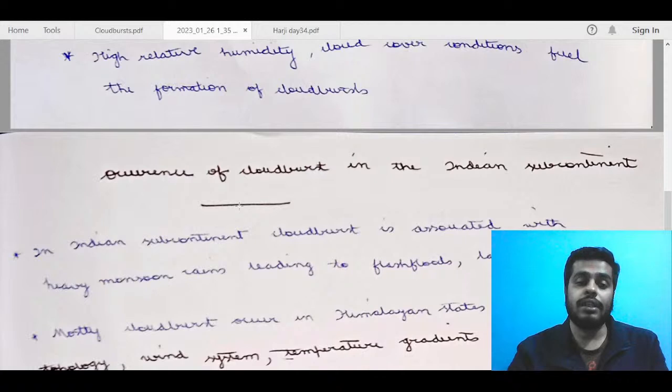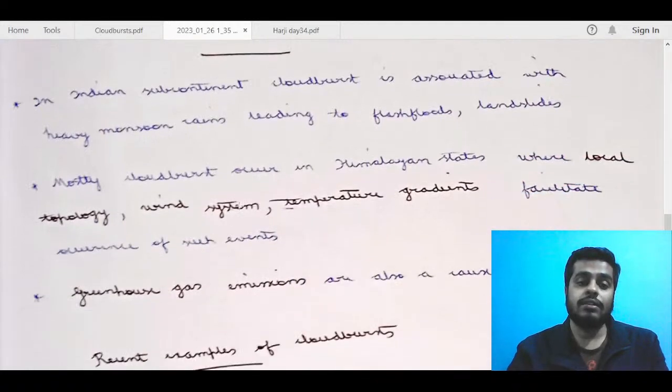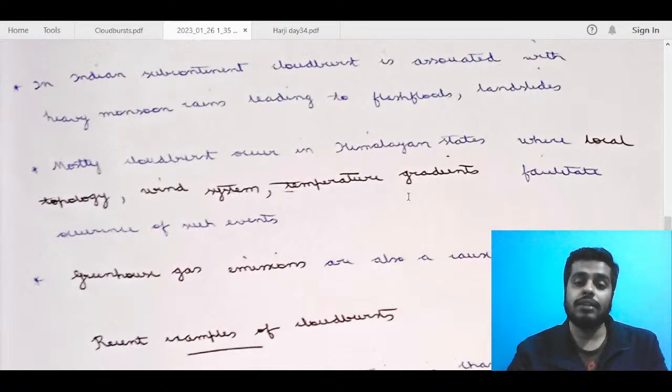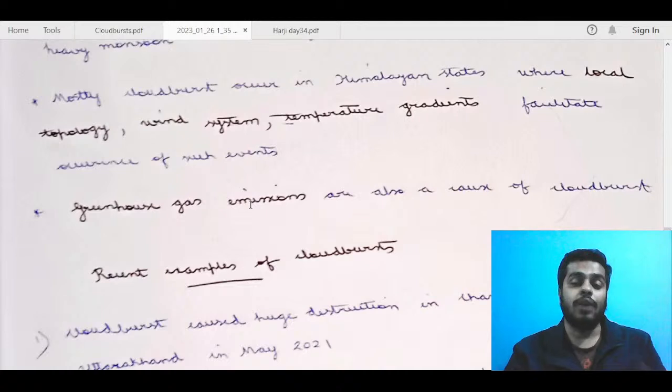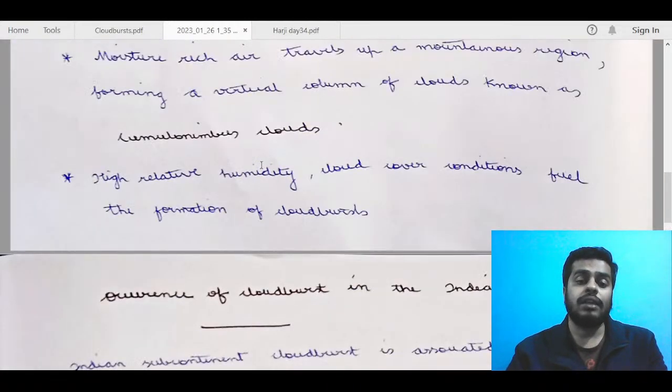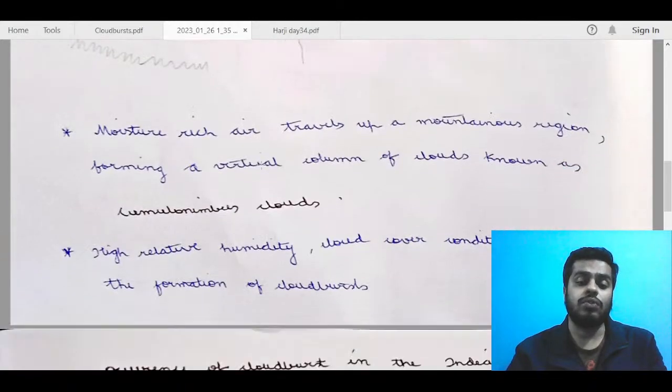Occurrence of cloudbursts in the Indian subcontinent. Cloudbursts are associated with heavy monsoon rains. Finally, good. Mostly cloudbursts occur in Himalayan states. Okay. Greenhouse gas emissions are also a cause of cloudburst. So you can just mention it in a bit of detail. For example, the impact of climate change, like global warming, and how it impacts cloudbursts. But overall, you have written well. I think good use of different colors also, and most points are basically covered. You have talked about how it occurs, what the mechanism is, and the diagram is also good enough.